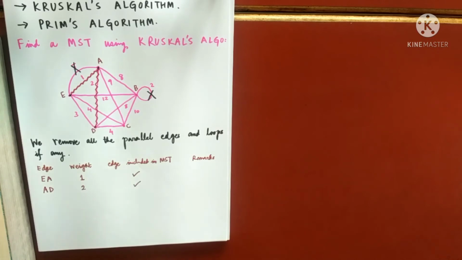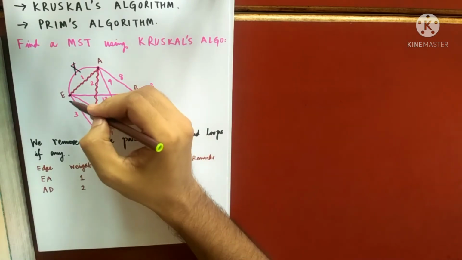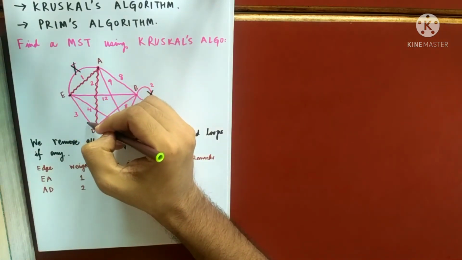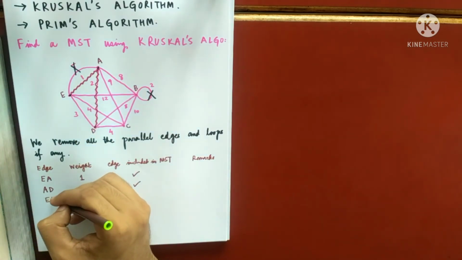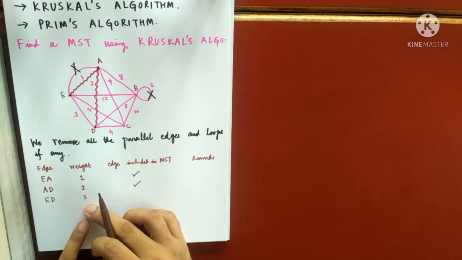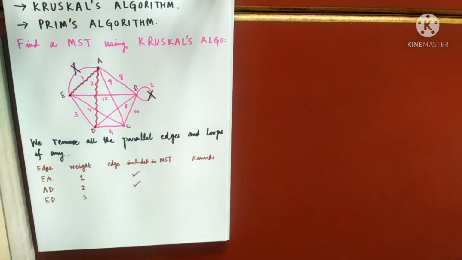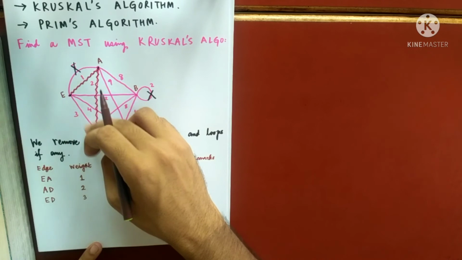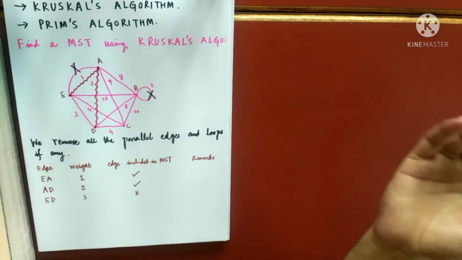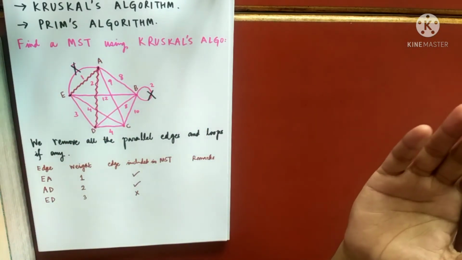What is the next weight? It is 3, but I cannot take it, because that will form a cycle. Let me write it down: ED, so ED has weight 3. We want to take ED as our next edge because it is minimum, that is very sure. But I cannot take this edge in my minimum spanning tree, because if I include this edge, it will form a cycle, and whenever there is a cycle, you know that is no more a tree.